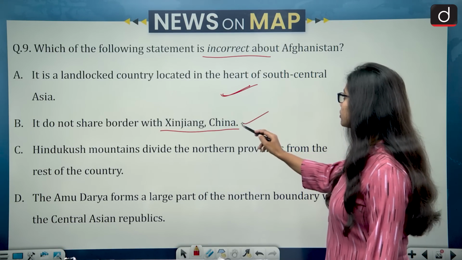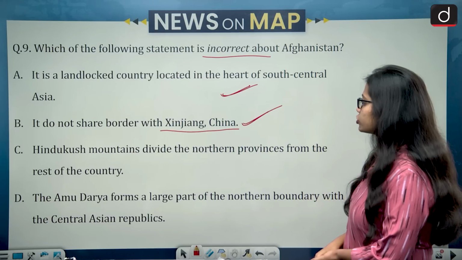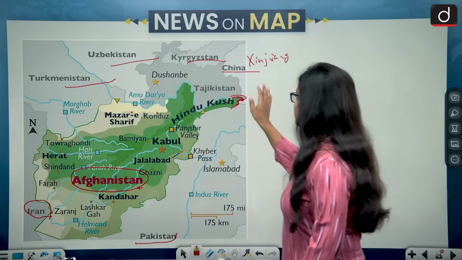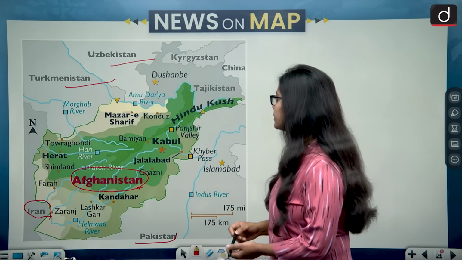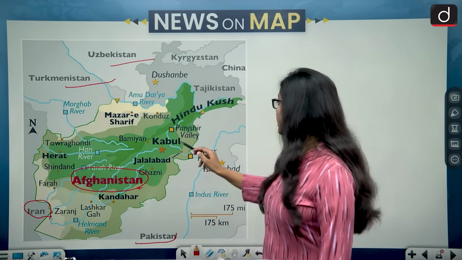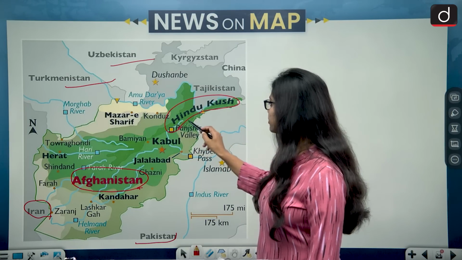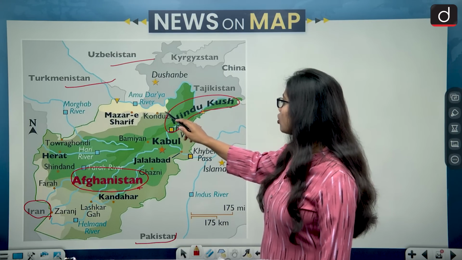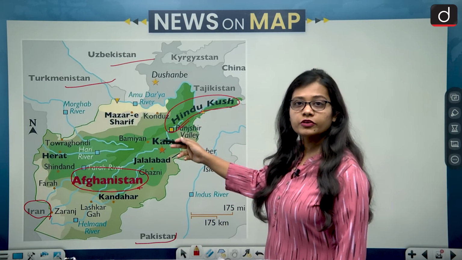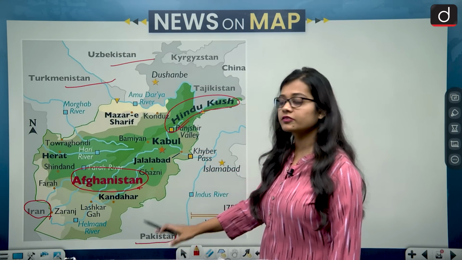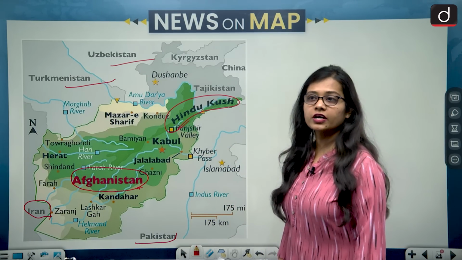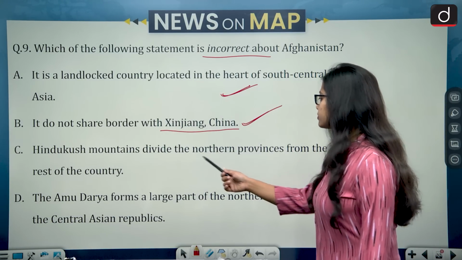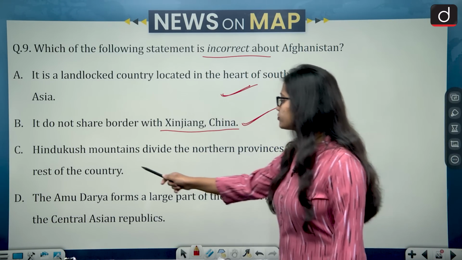Then option B is also correct. Then C is Hindu Kush mountains divide the northern provinces from the rest of the country. Now if we look at the map again, then this is Afghanistan and this is the location of Hindu Kush mountains in Afghanistan on the northeastern side, and Hindu Kush mountains on the north side of Afghanistan differentiate between the rest of Afghanistan and the northern side of Afghanistan. Then this statement also becomes right. That is, Hindu Kush mountains divide the northern provinces from the rest of the country.